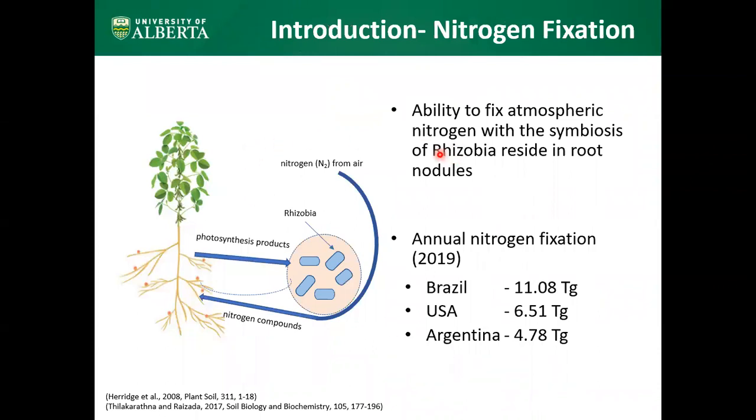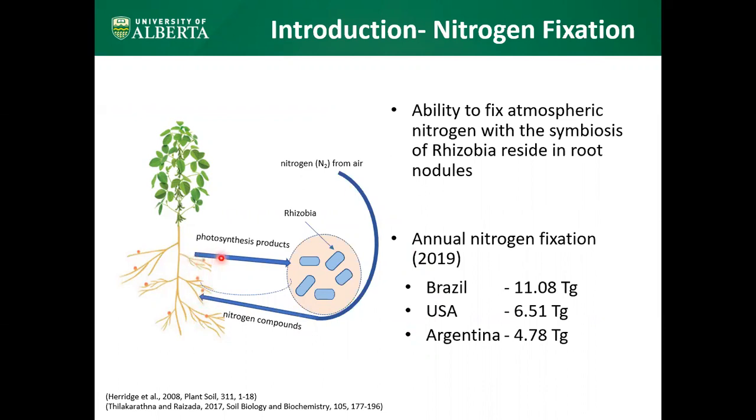Most plants cannot use atmospheric nitrogen, but legumes have the ability to fix atmospheric nitrogen using the symbiotic relationship of rhizobia. Rhizobia, which inhabit the root nodules of soybean, acquire atmospheric nitrogen and convert it to ammonia and provide it to the host plant.